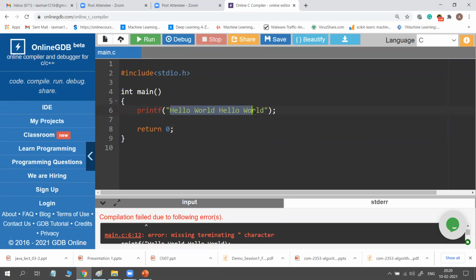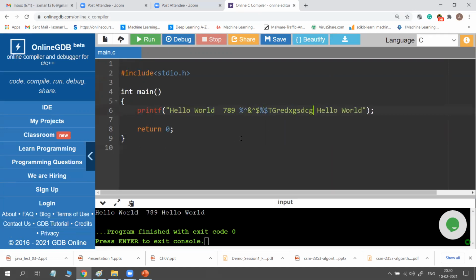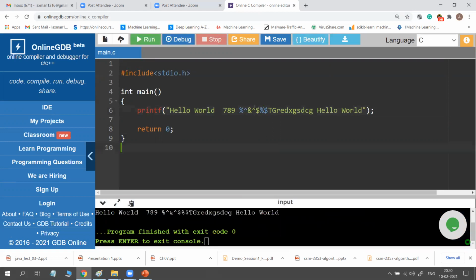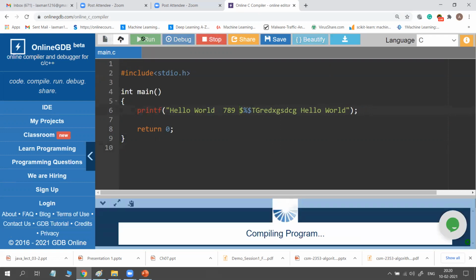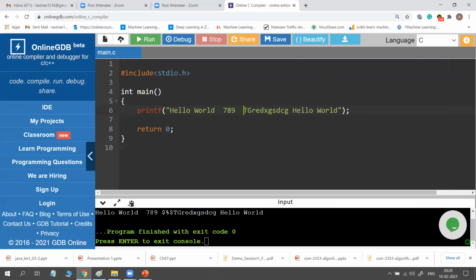But in between these double quotes, you can type anything. For example, I am typing some symbols and 789. I typed. Yes, it shows whatever you type in these double quotes as it is. Okay, you can write a number or a symbol, whatever you want, you just type it. So that is directed to the output, but some symbols which are not supported in C are not displayed. Okay, so dollar is not supported. So instead of dollar, I am writing minus, close brace, mod, hash like this.